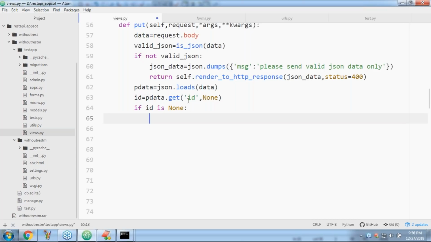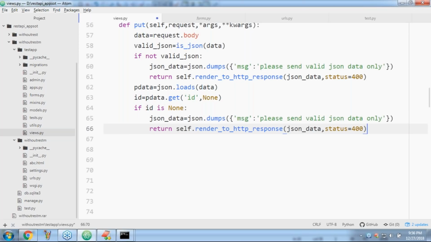That's why what I'm taking here is, let me copy paste these two lines. Observe carefully.